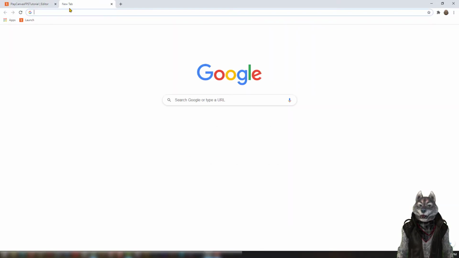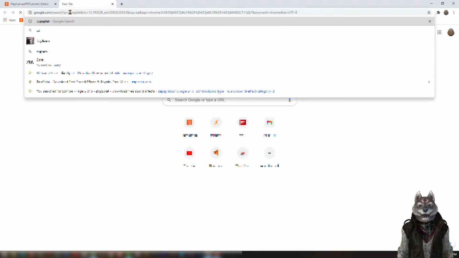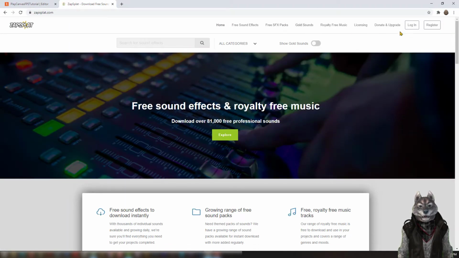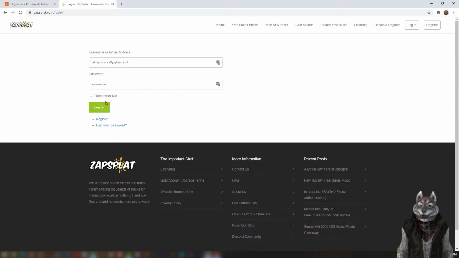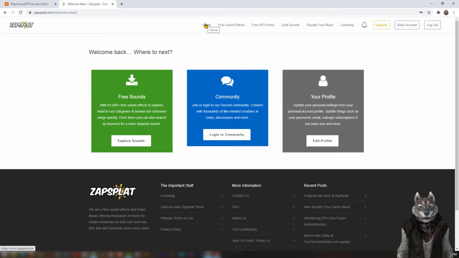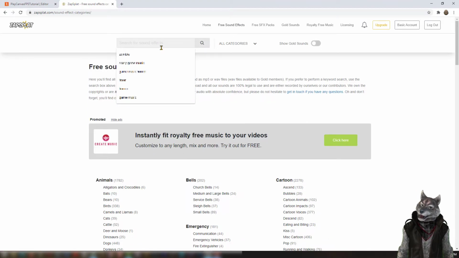Now it's time to add some game sounds. We will be using zapsplat.com to download some free sound. Let's begin by going to zapsplat.com. Zapsplat is an excellent source for some free sound effects. If you don't already have a login, create one. It's all totally free to sign up.